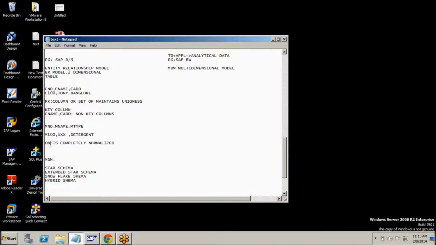What happens? Suppose the customer wants to analyze only the purchase order details. At that time, all the data will be in a single table. So if you want only purchase order details, you have to search the total database and bring only the purchase order details. It will take a lot of time to get the data, so there is more complexity in getting data from the OLTP system if you want to go for analysis.